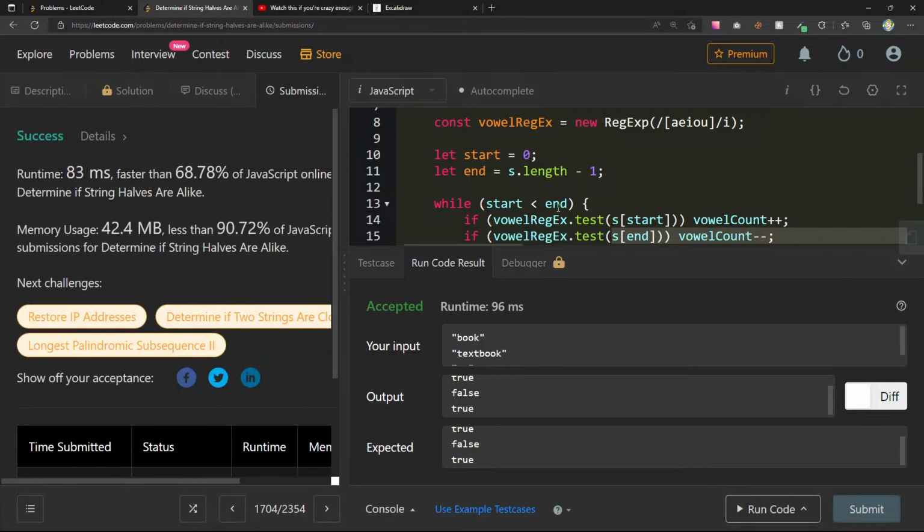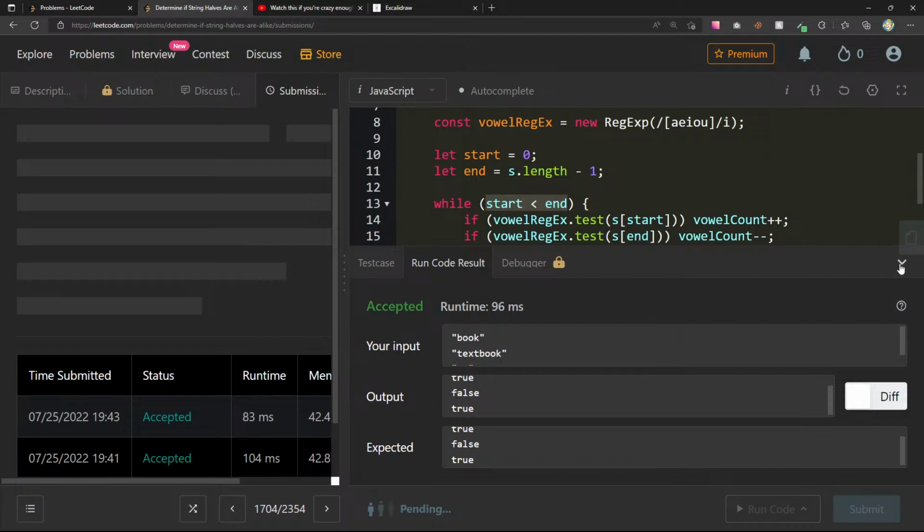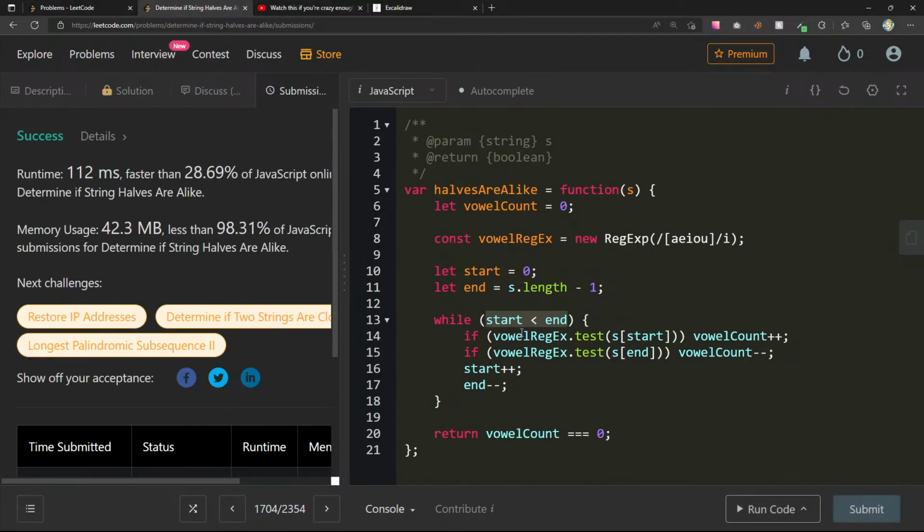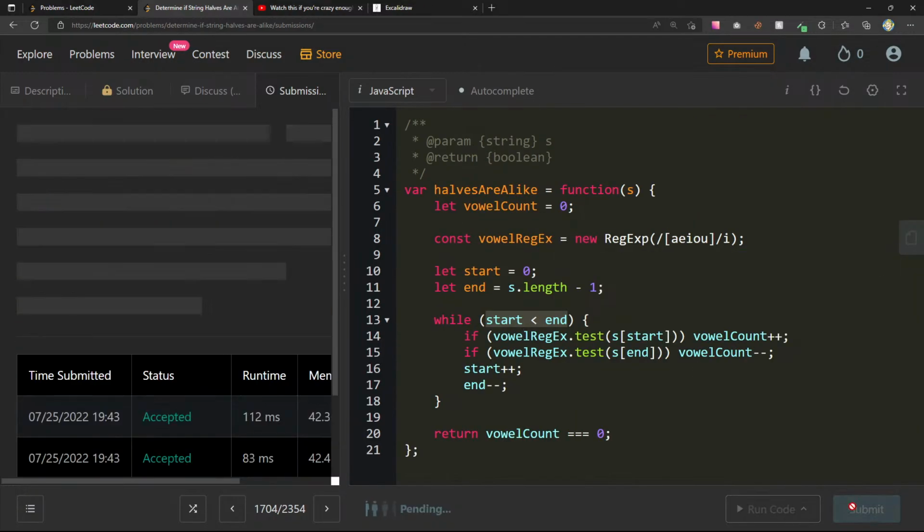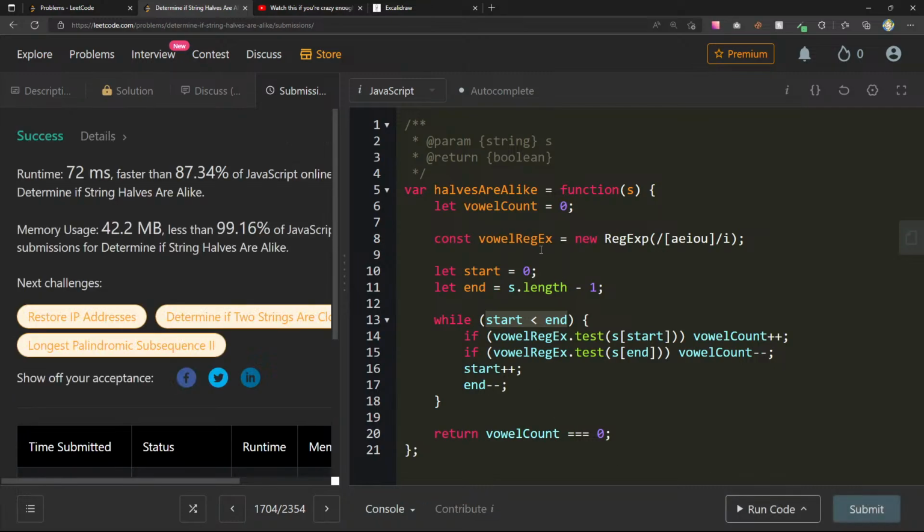68.78, right? Because just by the nature of this, we're always going to end up in the midpoint. And if it's an even length string, we can just take advantage of this two-pointer technique and just have to go inwards once. I guess it really is the same amount of time, because in the first loop, I was only going up to the midpoint, and then going from the midpoint to the end. So I was only doing a single traversal. But I think this is a little more elegant here.